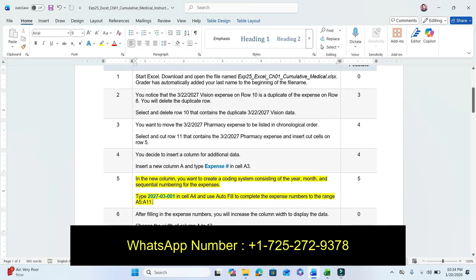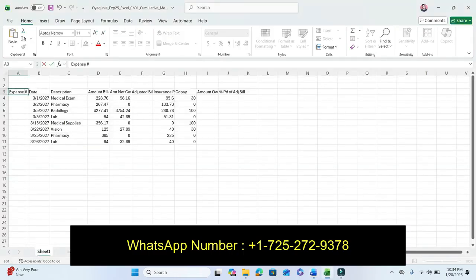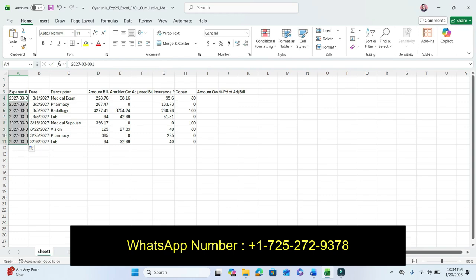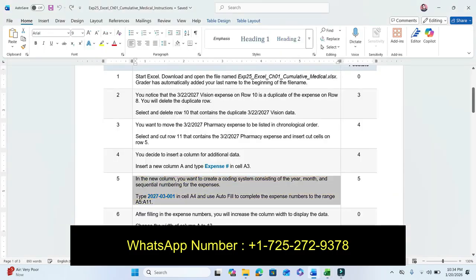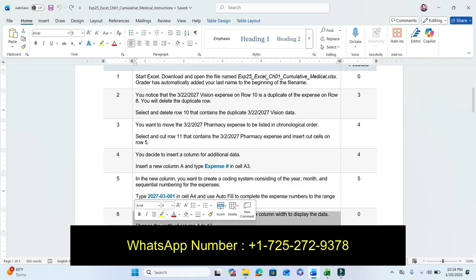So copy this with Control C and paste it in cell A4, then select A11. Autofill the column A. So do this. Our step number 5 is completed. Now move to the next step, step number 6.